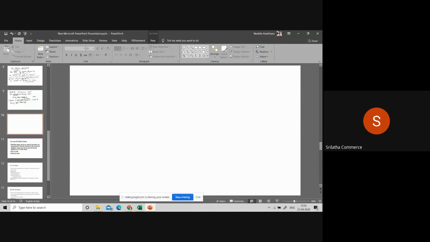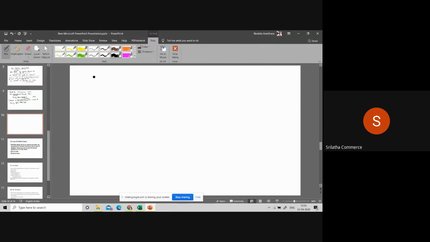Now what are we going to do? What is the profit you are making? In the share forfeiture account, we already received 7 rupees per share, 700.